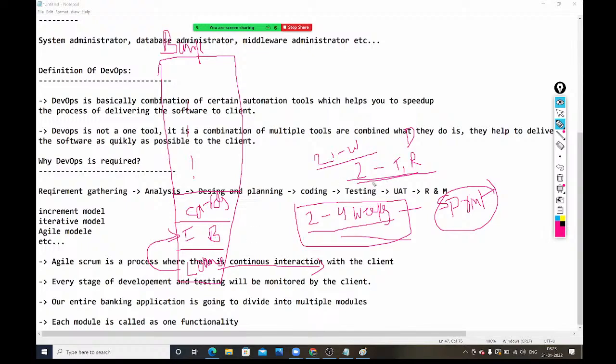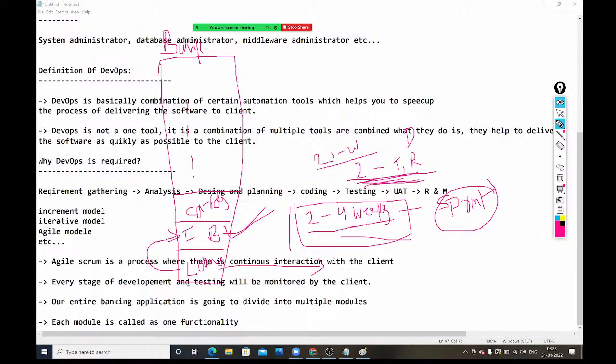Assume after completing the second 2 weeks, the testing team came to one conclusion: whatever development is done is entirely wrong, not correct. This is not what the client is expecting. The client is expecting something, and developers developed something else. So what will they do now? In these 2 weeks, developers will complete the second module also.